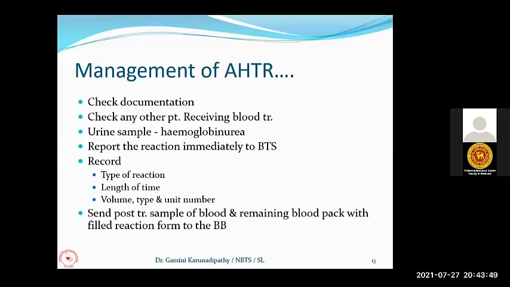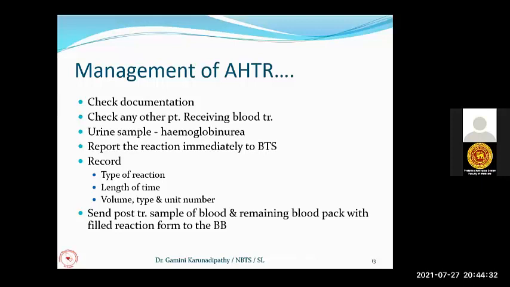Once the patient has been resuscitated, there are transfusion reaction notification forms. You have to fill in that form and collect a sample from the patient, which is called the post-transfusion sample. After the management of the patient, collect a sample labeled as post-transfusion sample, and send the bedhead ticket with the reaction notification form, the remaining blood pack which was transfused to the patient, and the post-transfusion sample.